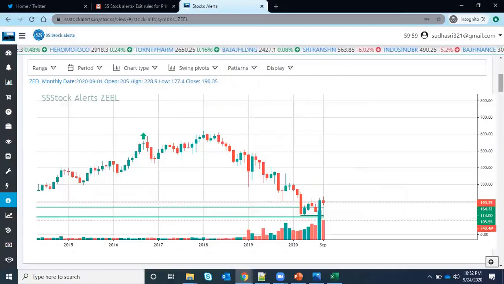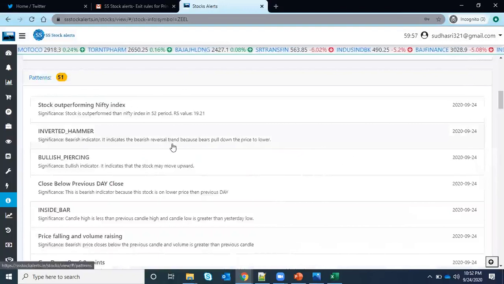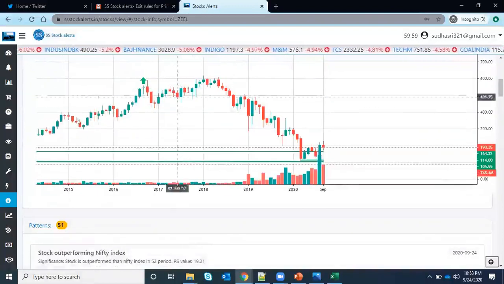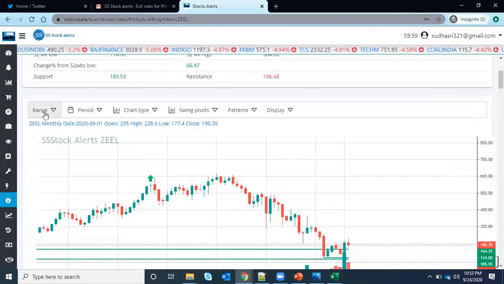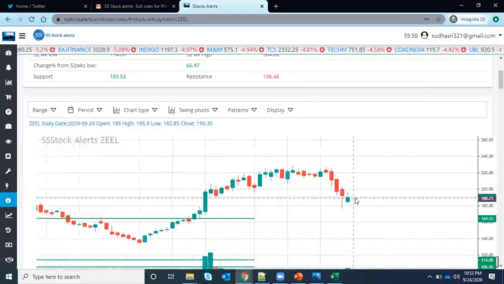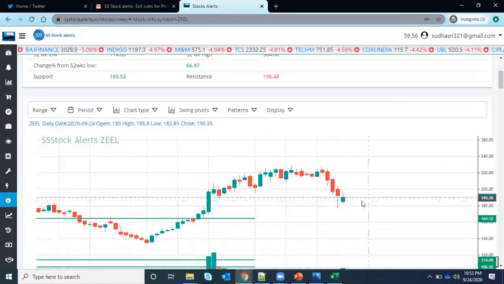That is one thing. And if you come down, for this stock, I want to see what patterns it has performed today, and always look for the date. Today's date is showing 24. That means today it has performed on all the stocks. It is performing greater than the Nifty index, and it has formed an inverted hammer. If you want to see it in the charts, you can just go and check the daily charts.